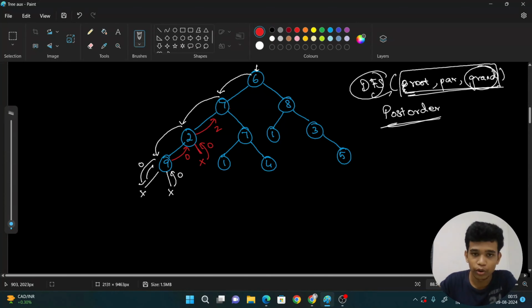Then I want to go to the right side. Is it null? No. Go. Is it null? No. Go. It is null. So it will return 0. Again, it goes right side. It is also null. It also returns 0.